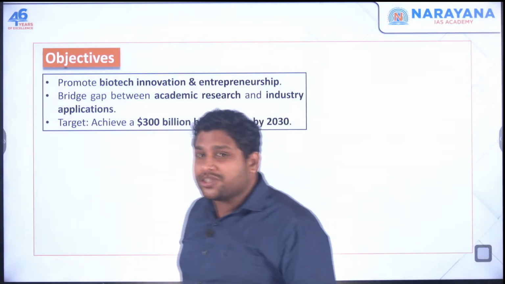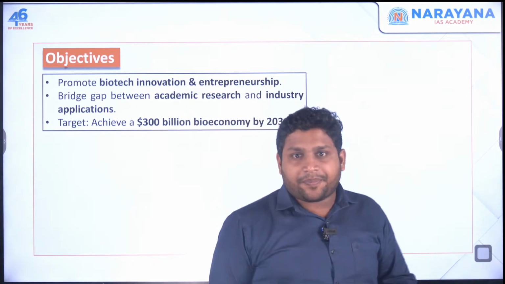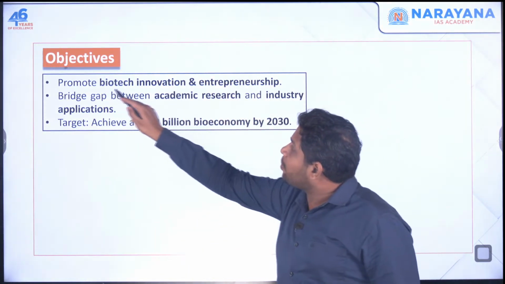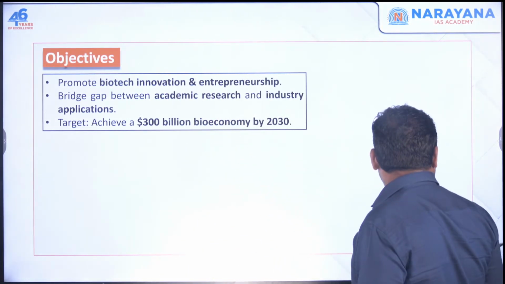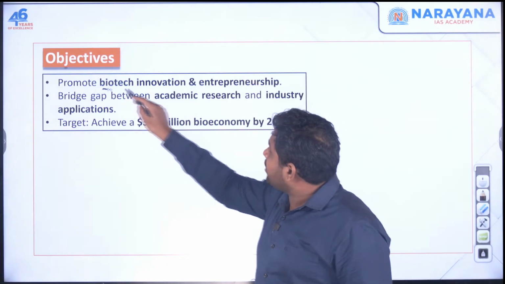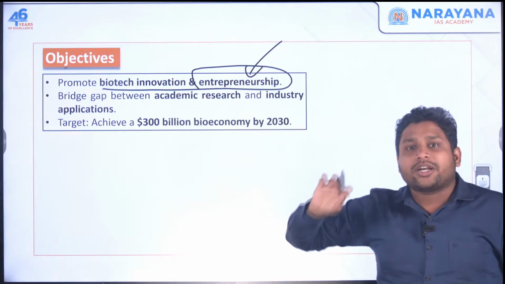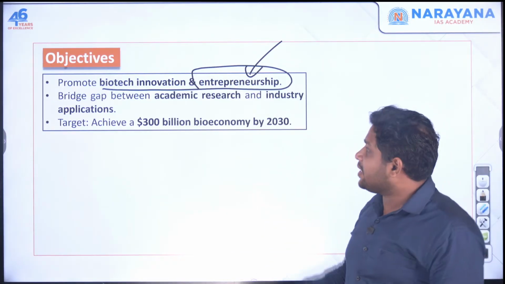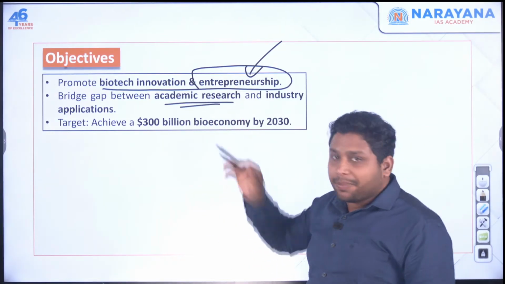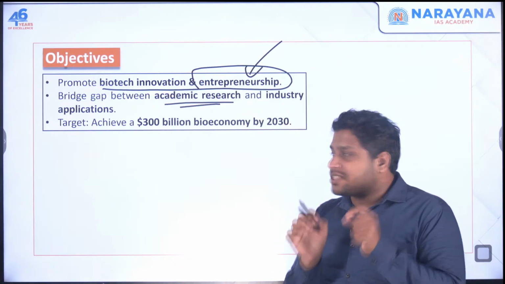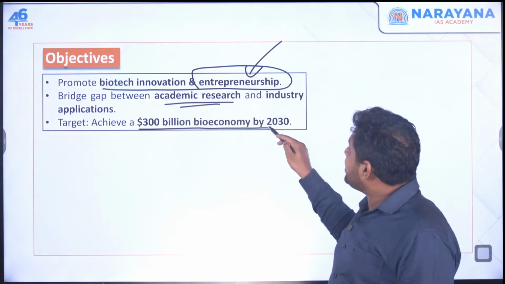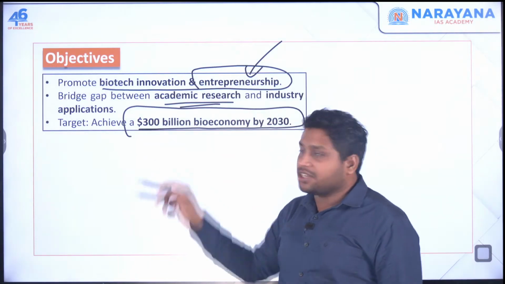Now, what are the objectives of this particular scheme? First, promote biotech innovation and entrepreneurship. This is a major part which will be promoted by the government. The government will provide some incentives, so this gap will be bridged, and a target has been set, which is a 300 billion dollar bioeconomy by 2030.